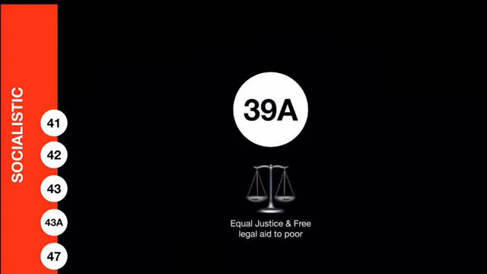Article 39A says that the state should try to promote equal justice in society and should give free legal aid to the poor. This was also not available in the original constitution. This has been incorporated by the 42nd Amendment Act of 1976.